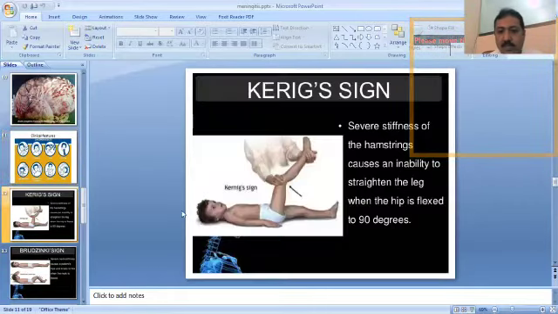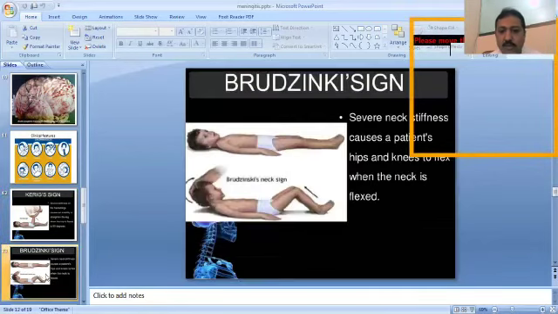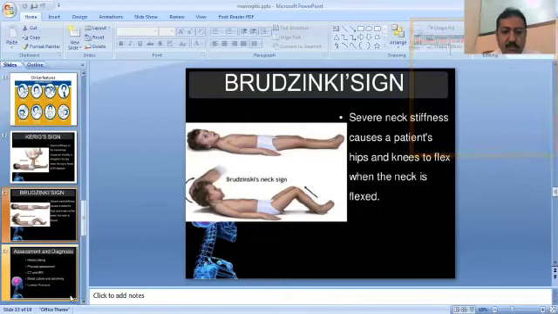This is the picture of the Kernig sign, in which the hamstring muscles will be stretched. There will be severe stiffness in the hamstring muscle. This is called the Kernig sign. The other one is the Brudzinski sign, in which there will be stiffness in the neck. When you elevate the head from the pillow, you feel stiffness in the neck. So these are the signs and clinical features of meningitis, which involve the meninges.